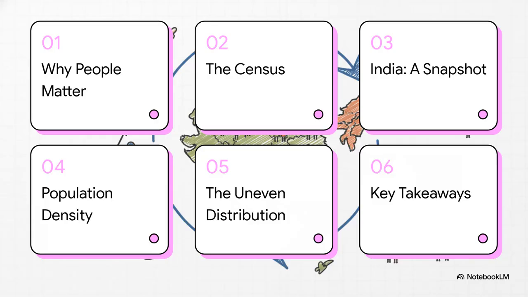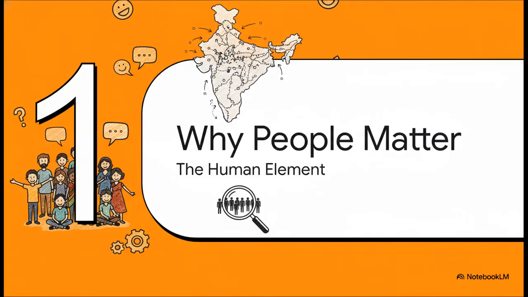Let's begin. So, here's the plan for our lesson today. First, we'll start with a big question. Why do people even matter in geography? Then we'll learn about how we count everyone in our country. After that, we'll look at the actual numbers for India, learn about a very useful idea called density, and then we'll solve the puzzle of why our population map looks so uneven. And finally, we'll wrap it all up with the main points to remember. All right, let's get started.